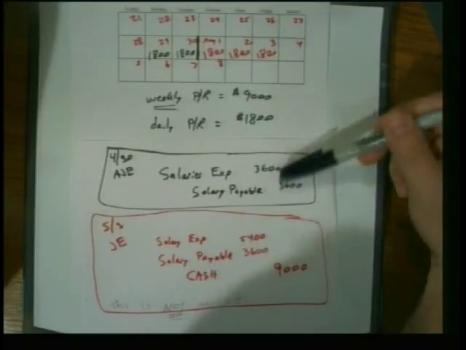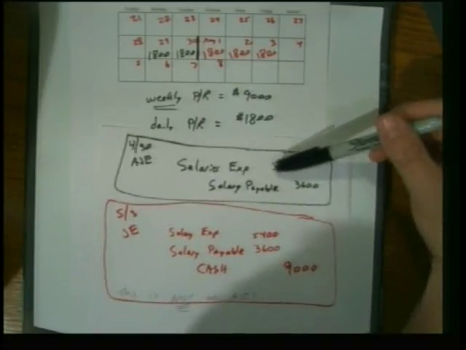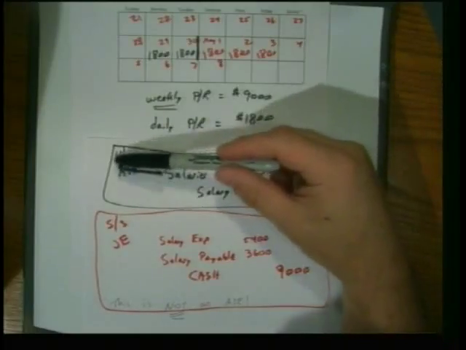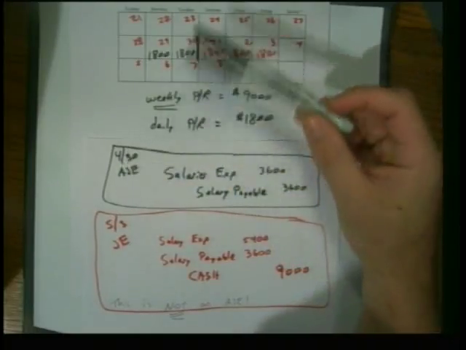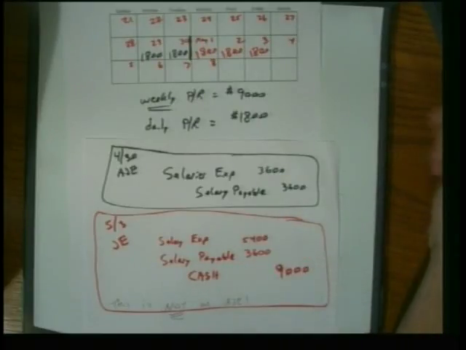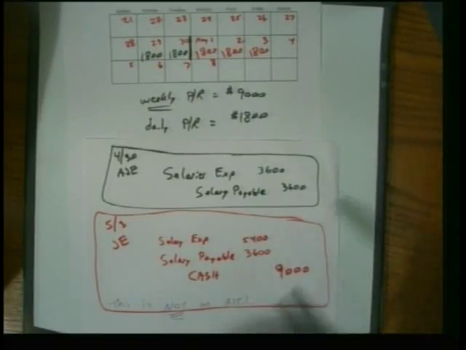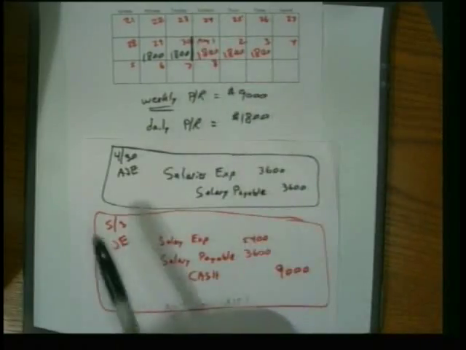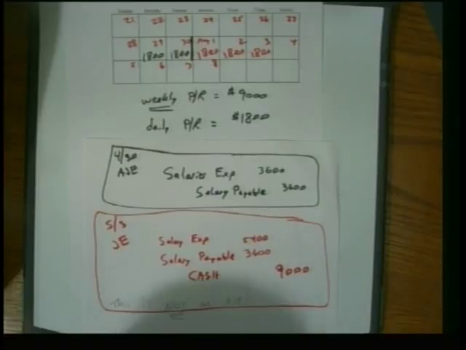Do you see by doing this AJE, we put 2 days or $3,600 worth on the April income statement? Where they belong, where it's matched properly. And then the other 3 days of salaries expense are going to be on May's income statement, aren't they?